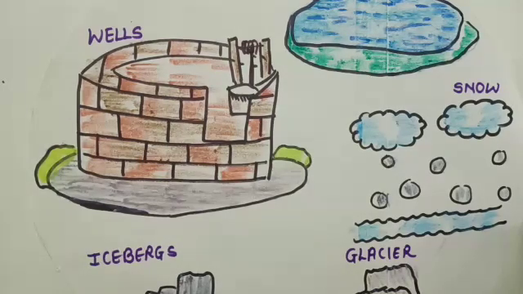Moving on to the next part, which is your wells. You can see in the picture, wells are there. Now the wells have water. But where does this water come from? Yes, the water that is present in the wells is groundwater.